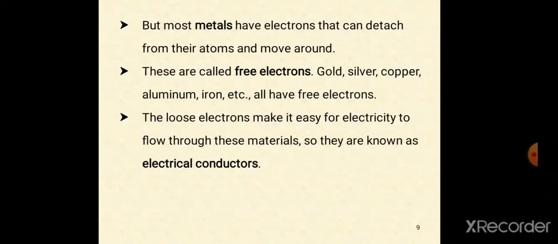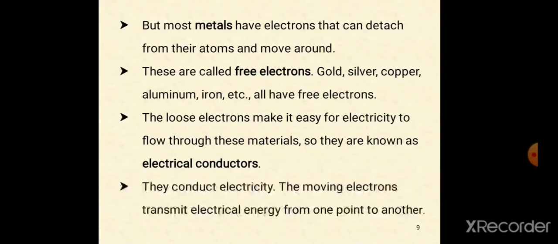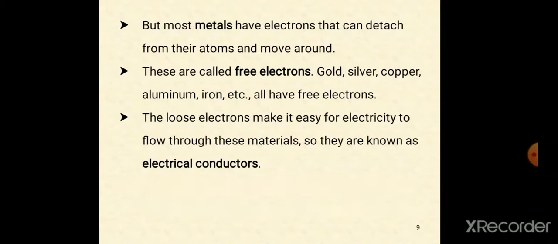Generally, in metals, most of the electrons can detach from their atoms and move around the atom. This type of movement makes the material conduct easily. These electrons are called free electrons. Examples are gold, silver, copper, aluminium, and iron. Different metals have free electrons.